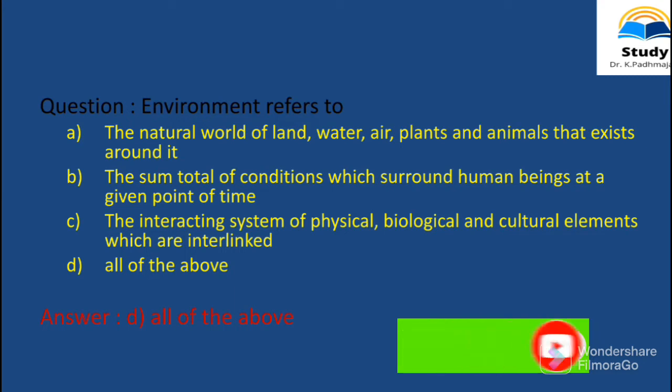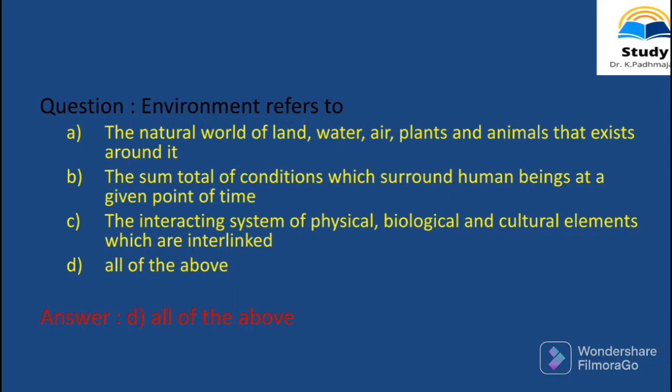Environment refers to the natural world of land, water, air, plants and animals that exist around it, the sum total of conditions which surround human beings at a given point of time, the interacting system of physical, biological and cultural elements which are interlinked.